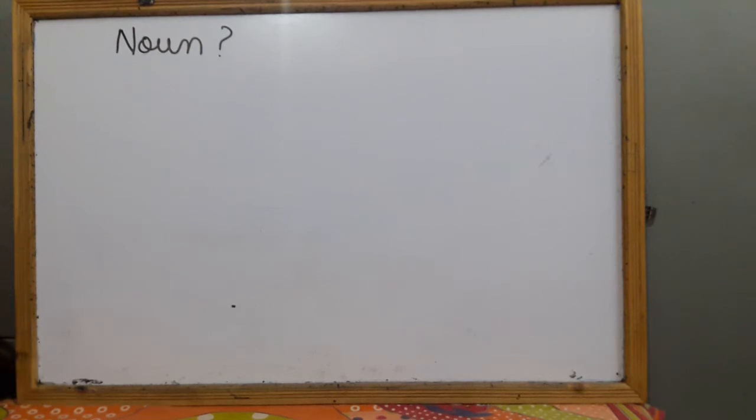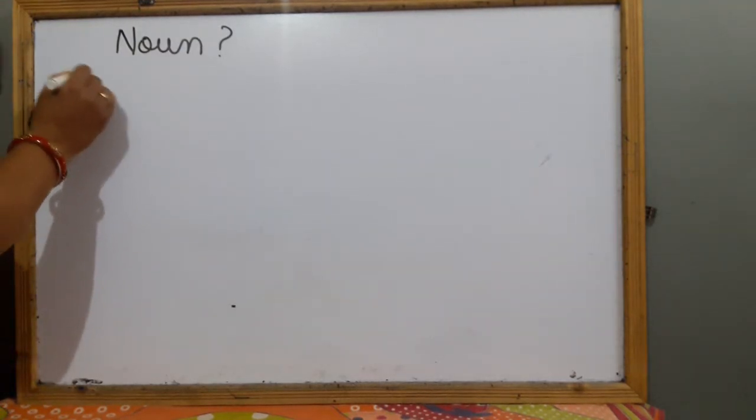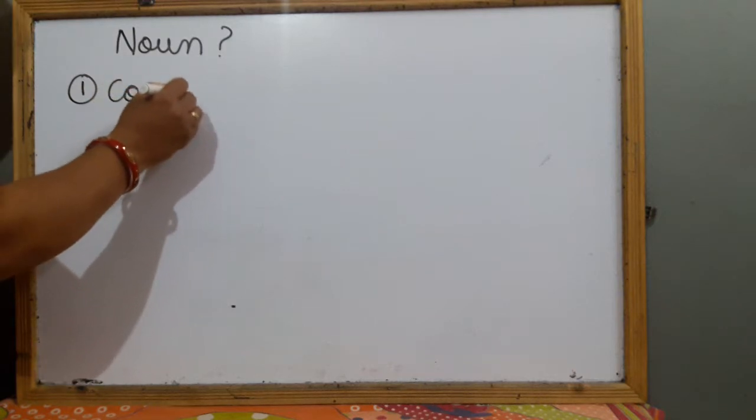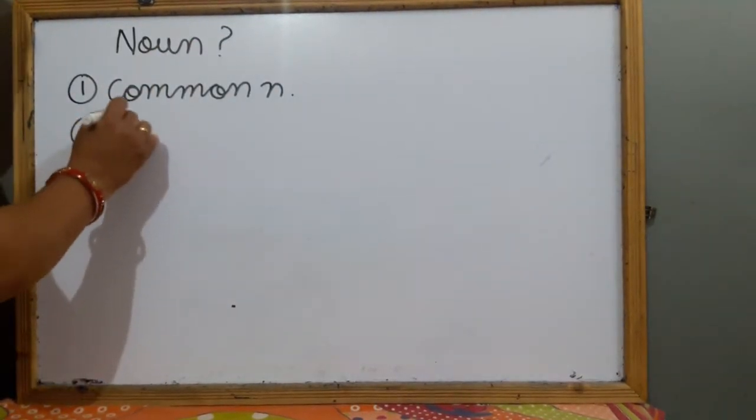So, we have to know the kinds of noun. Nouns are categorized in various categories. Today, we will know about the kinds of noun. First of all, nouns are categorized in common nouns and proper nouns.